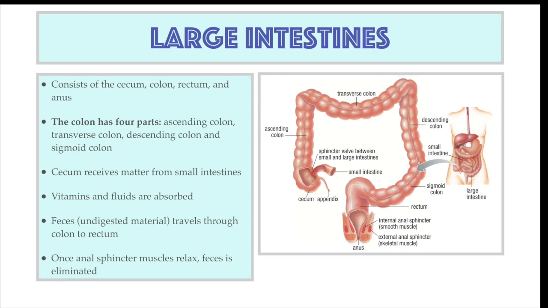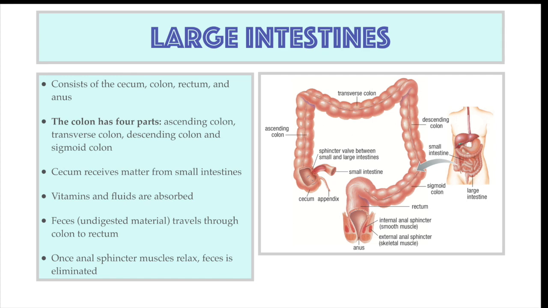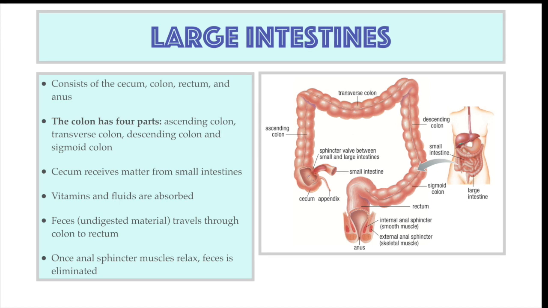The large intestine is about 1.5 meters long, but very wide in diameter. The large intestines consist of the cecum, colon, rectum, and anus. The cecum is a pouch that connects the small intestines to the colon. The colon is the longest part of the intestines and is separated into four parts: the ascending colon, transverse colon, descending colon, and sigmoid colon.